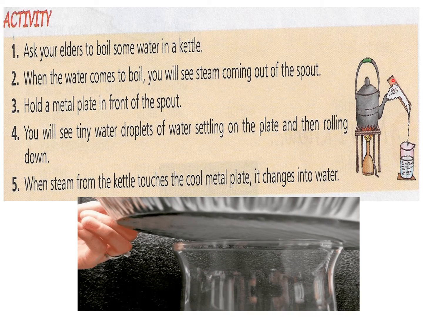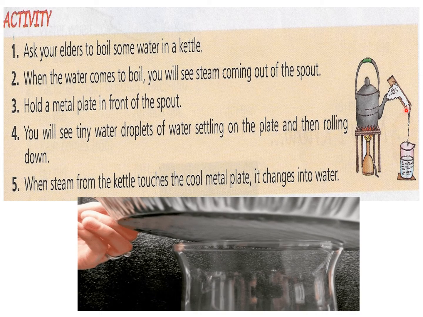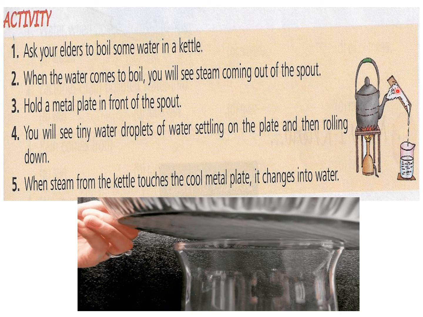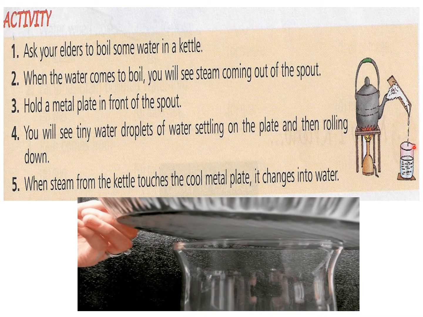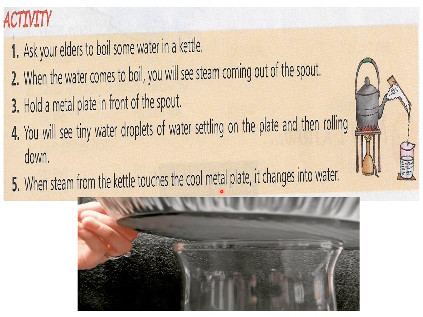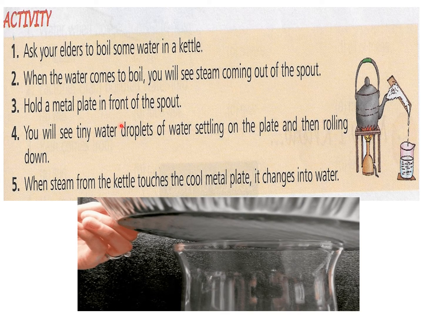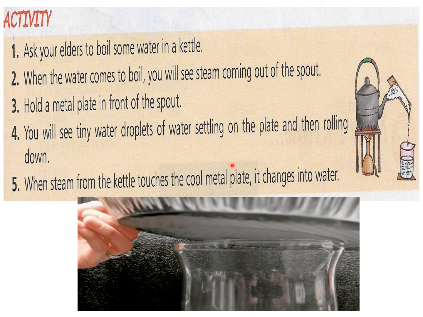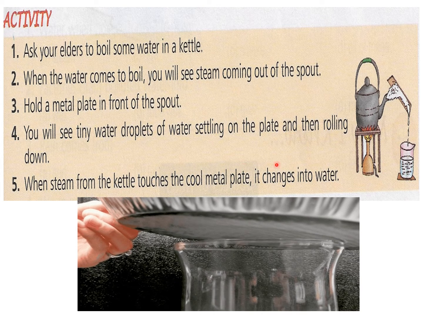In the same way, if you put this metal plate in front of the spout, this steam will touch this cold metal plate, turn into water, drop down and collect in this container. So when steam from the kettle touches the cool metal plate, it changes into water. So what do you understand by this activity? That when water vapor cools down, it changes into water.